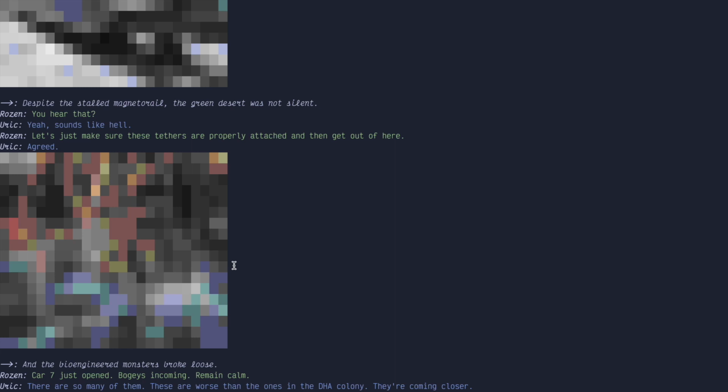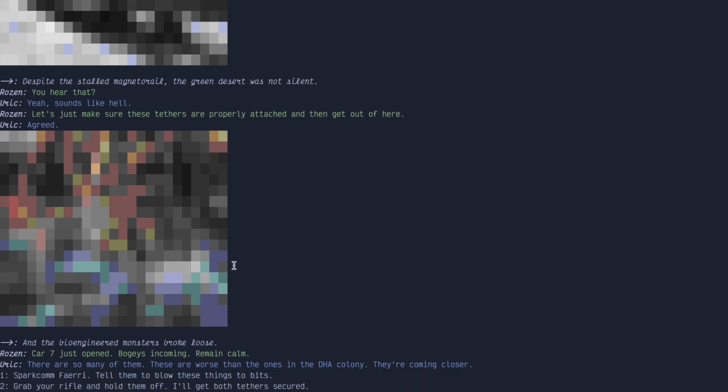These are worse than the ones in the DHA colony. They're coming closer. Sparcom Ferry, tell them to blow these things to bits. Grab your rifle and hold them off. I'll get both tethers secured. Let's keep going with the plan and see what these creatures do next.